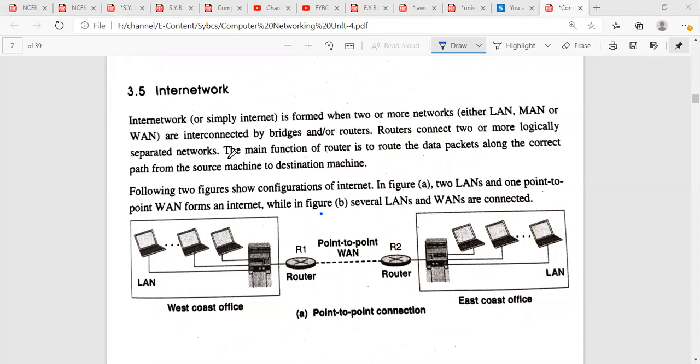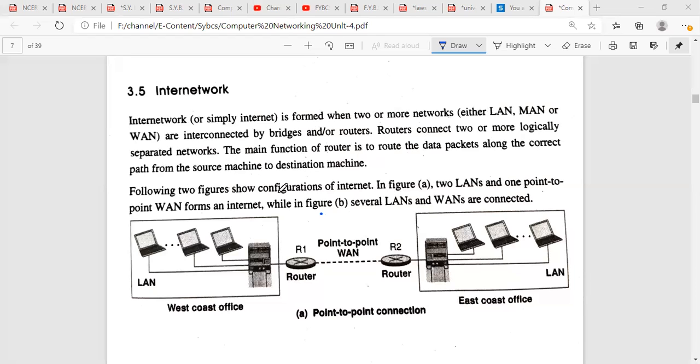The main function of a router is to route the data packets along the correct path from the source machine to the destination machine. So what is the function of a router? It is going to transfer or route the data packets along the correct path. It decides the correct path and transfers that information from the source machine to the destination machine.